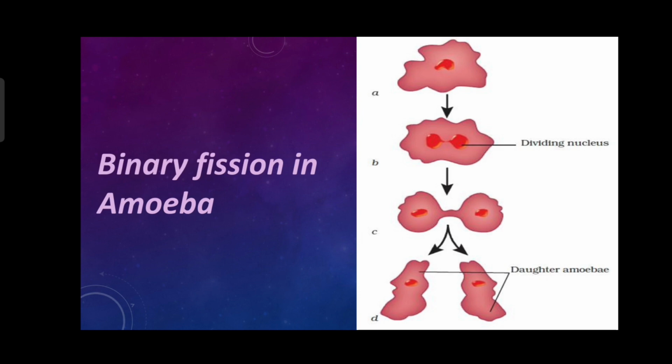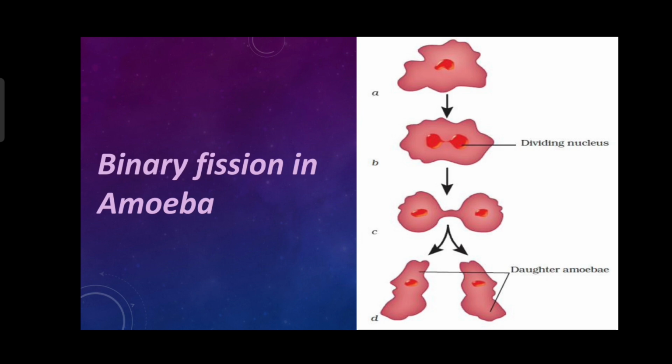Now, we may have a little confusion: why do we call the parent cell mother and the offspring daughter cells? The reason is that the female partners are responsible for reproduction, so we call the parent cell the mother cell. And if we consider reproduction as a continuing process, we call the newly reproduced cells daughter cells. Now, we have three types of binary fission.